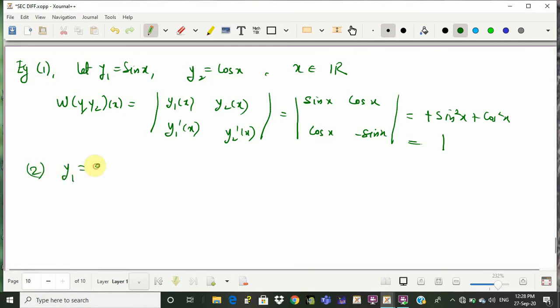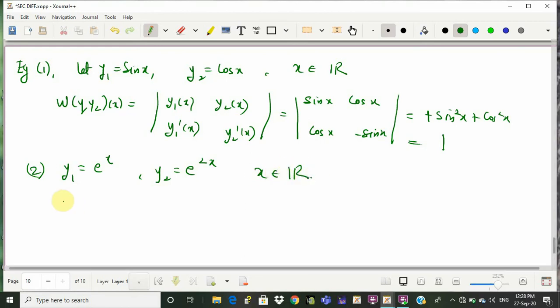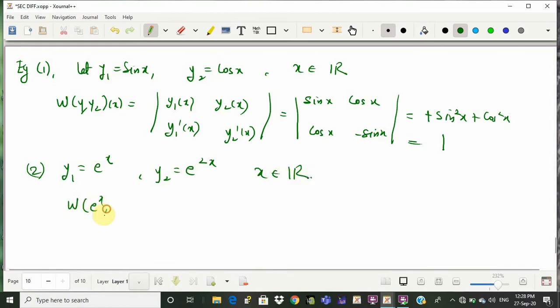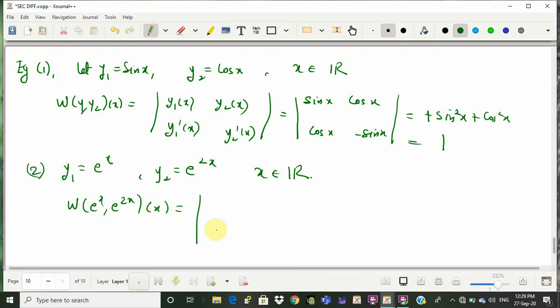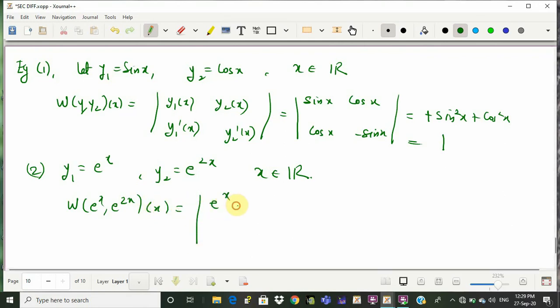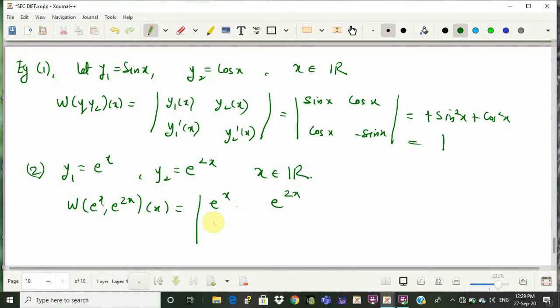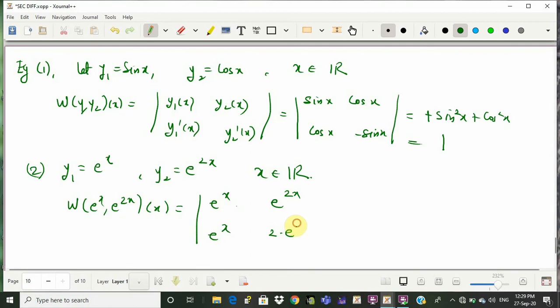Similarly, one more example I would like to take. y1 equal to e raised to x, and I'll take y2 equal to e raised to 2x, again on x belonging to R. So if I take the Wronskian of e raised to x, e raised to 2x, that is the determinant with first row e raised to x, e raised to 2x, then the second row its derivatives: e raised to x, and the derivative of e raised to 2x, which is 2 into e raised to 2x.